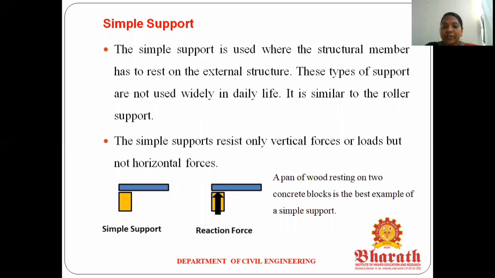Okay. So what is the practical example for the pinned support? The pin wood resting on two concrete blocks is the best example for this simply support. This is a free body diagram for the simply support, and this is a reaction diagram for the simply support. So the simply support resists only vertical forces or loads but no horizontal forces.